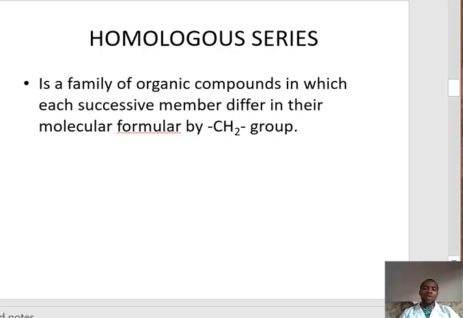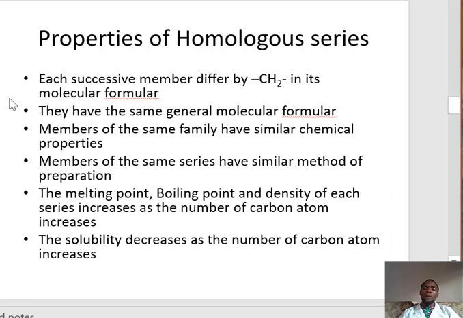That is homologous series. Apart from that, we have the properties of the homologous series that we'll look at before we go forward. One, as we said, each successive member differs by CH2 in its molecular formula, meaning by one carbon and two hydrogens.